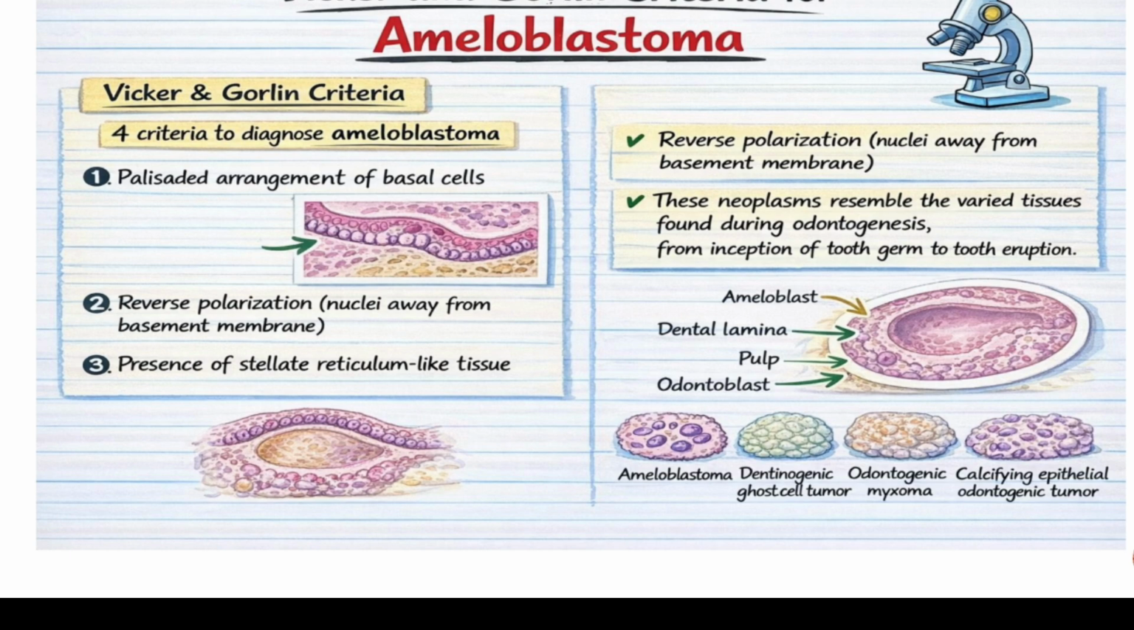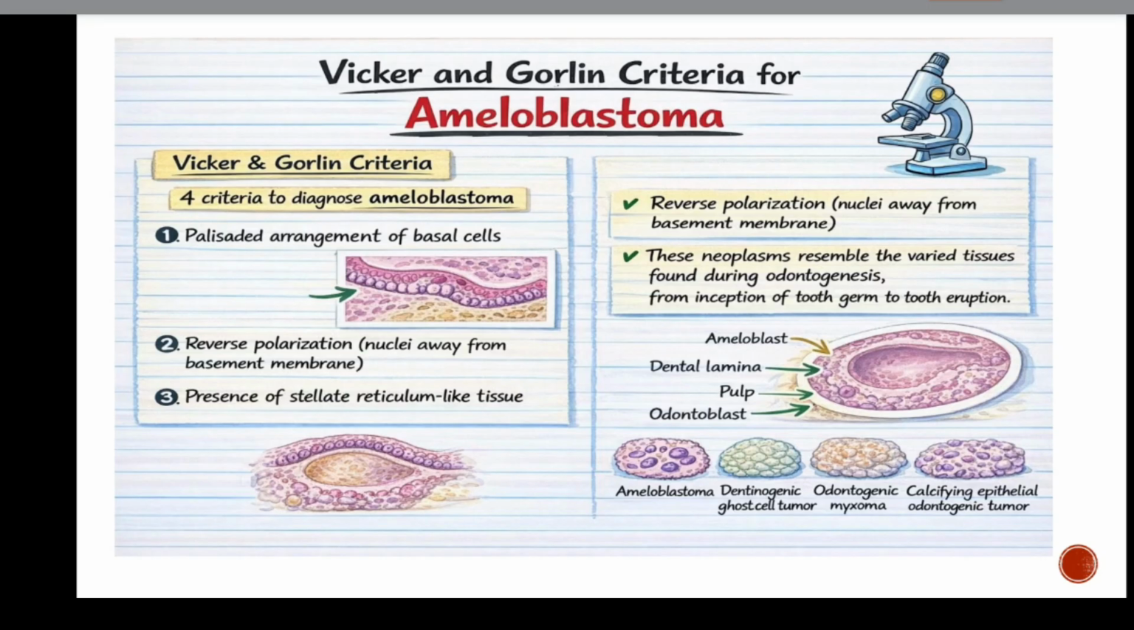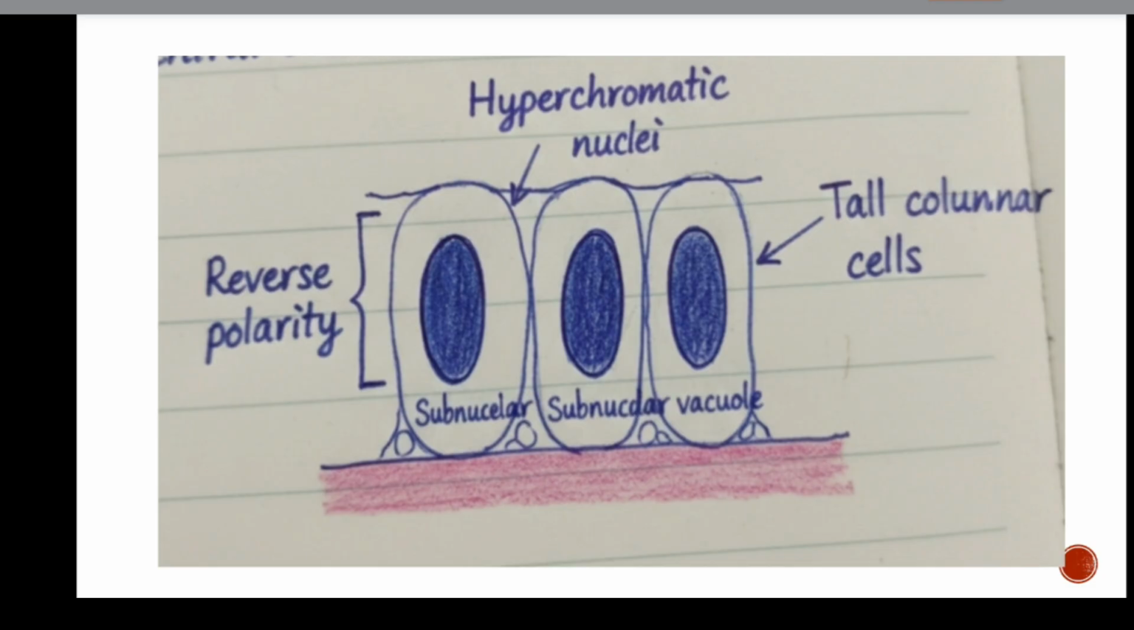Okay, now we can move on to Vickers and Garland criteria for ameloblastoma. That is palisaded arrangement of the basal cell, reversal of polarity, and presence of stellate reticulum-like cells. Okay, this is the Vickers and Garland's criteria. The presence of central stellate reticulum-like cells. You can appreciate there are stellate reticulum-like cells, and there is presence of tall columnar cells, and this is the basement membrane, and there is a reversal of polarity.